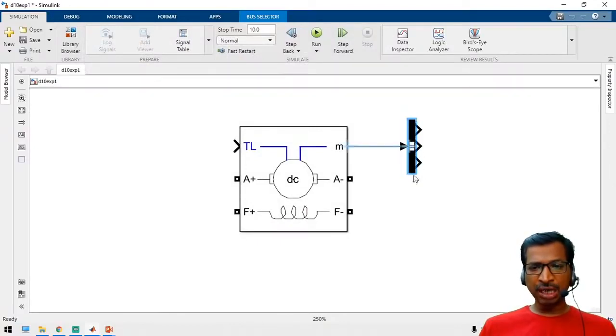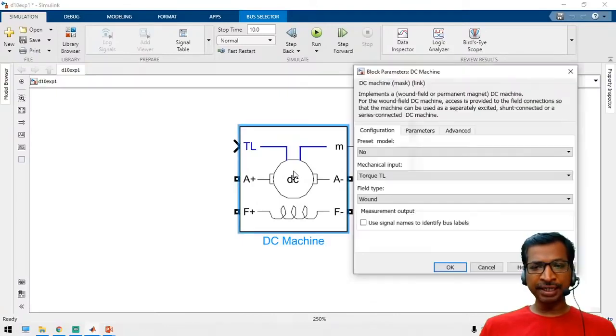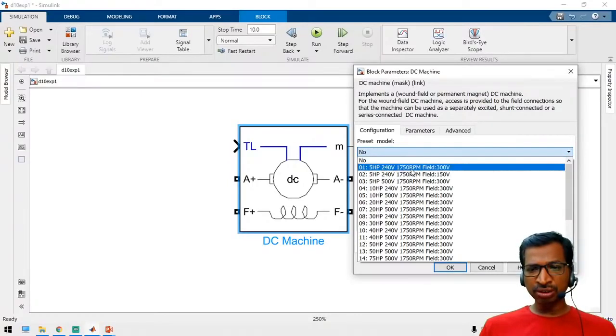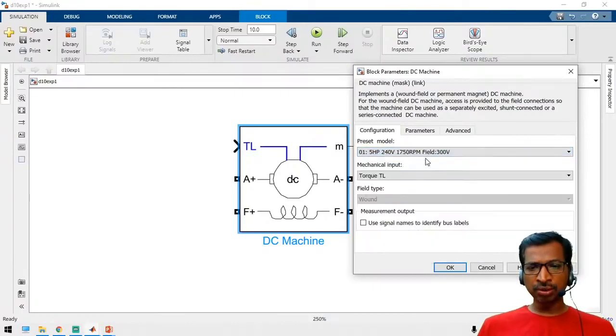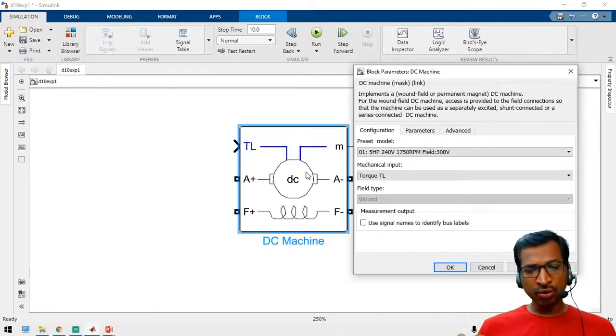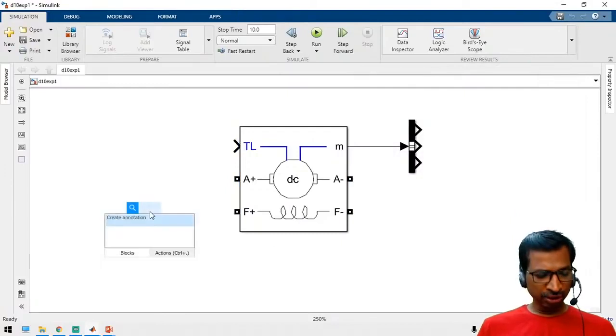Now we have to choose the type of motor, like the rating of the motor. Open the preset model: see here, 5 HP, 240 voltage, 1750 RPM, and then field voltage. You have to choose one, whichever you have. The mechanical input for the motor is where you are going to apply a load to this motor.